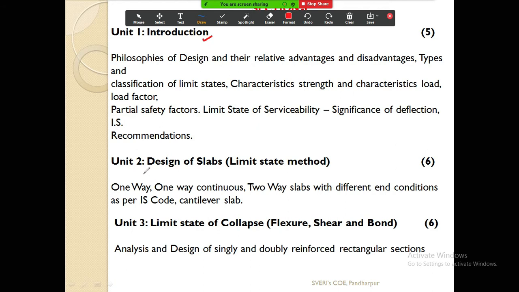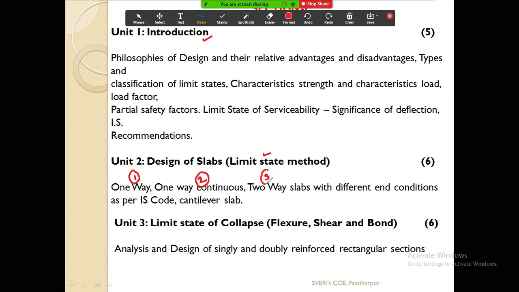Now the second unit is design of slab, and you will see over here the limit state method. So we are going to design the slab by the limit state method. In the slab, one-way slab, one-way continuous slab, two-way slab with different end conditions as per IS code, and cantilever slab. So how many types of slabs are we going to study? One-way slab, one. Then one-way continuous slab, this is the second.